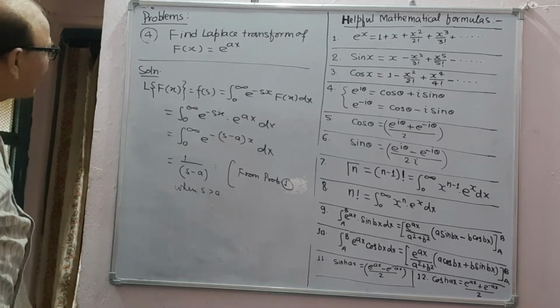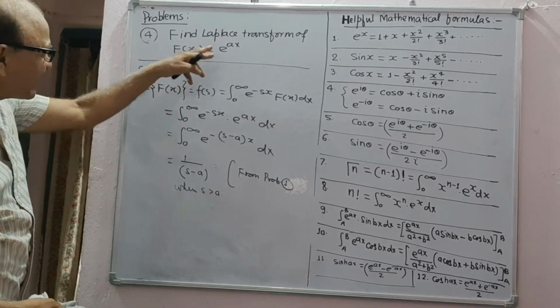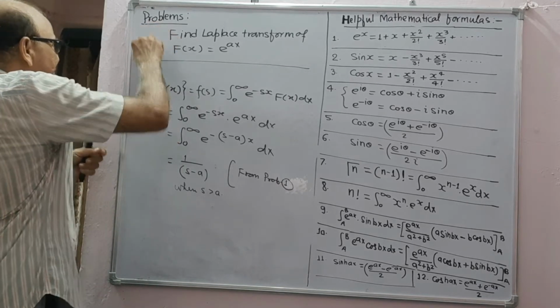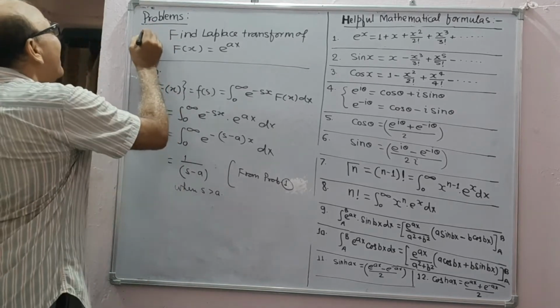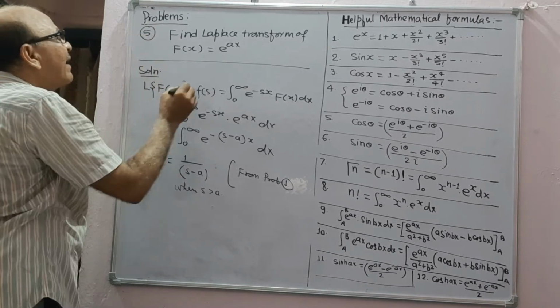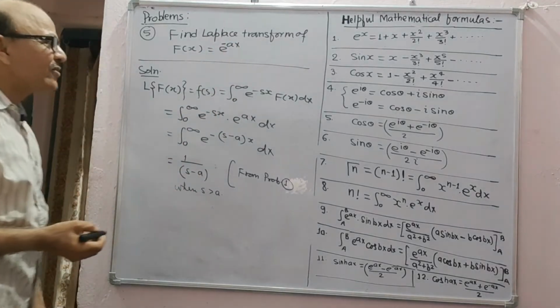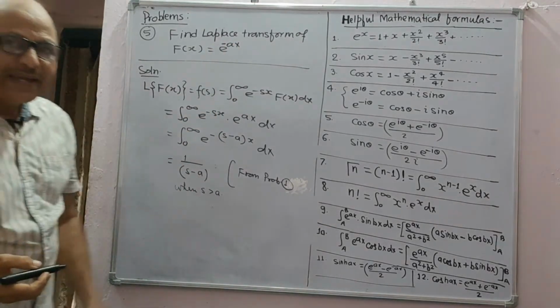Next, question number 5. f(x) is equal to e to power minus ax. Find the Laplace transform of f(x) is equal to e to power minus ax.